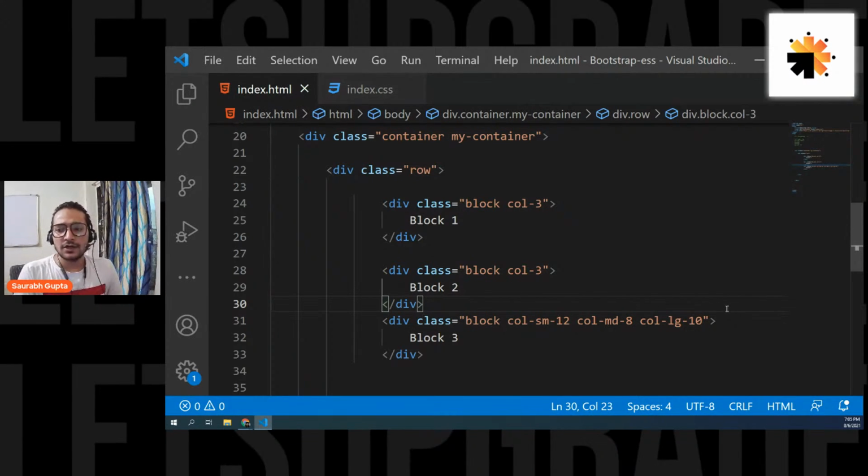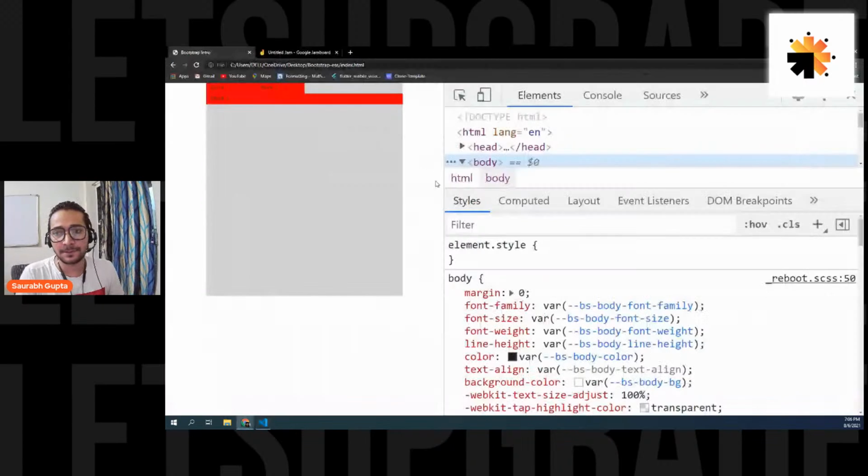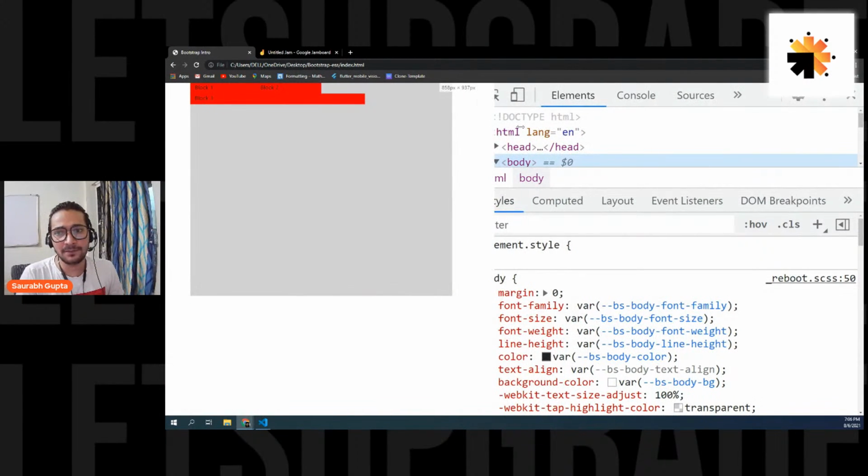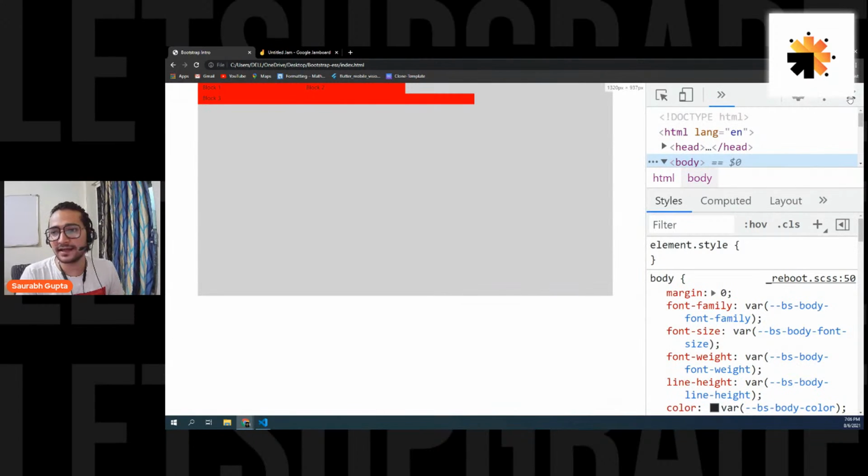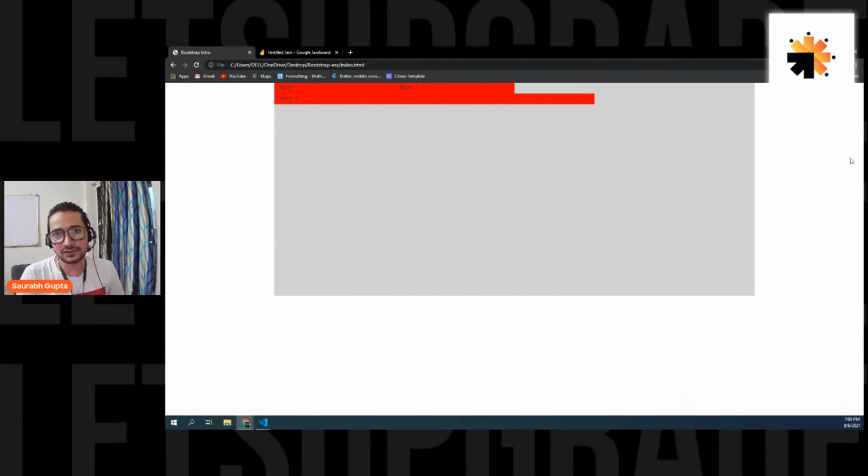Okay, guys. So now see, for different screen sizes, I have mentioned 3 different widths by just writing it in a single line. Col SM 12 means 12 for small device, 8 for medium device, and 10 for large device. And let's see. So see, 12 for small device, 8 for medium, and when I close this, I think it's large. Here we go, 10 for large.